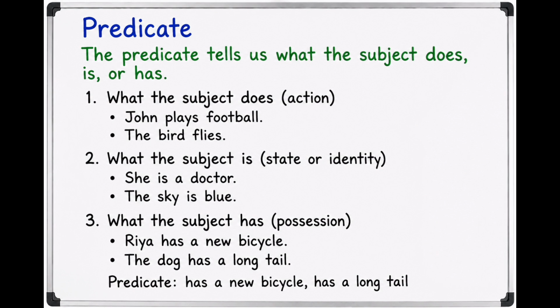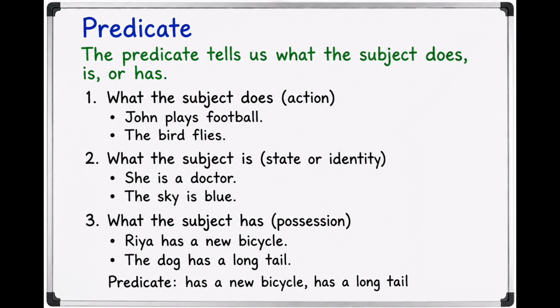Let's see. First point, what the subject does, and that is action. Example, John plays football. Here, the subject is John and the verb is plays. So the predicate becomes plays football. The part of the sentence other than the subject is the predicate. So John plays football. John is the subject. Rest of the sentence, that is plays football, is the predicate of the sentence.